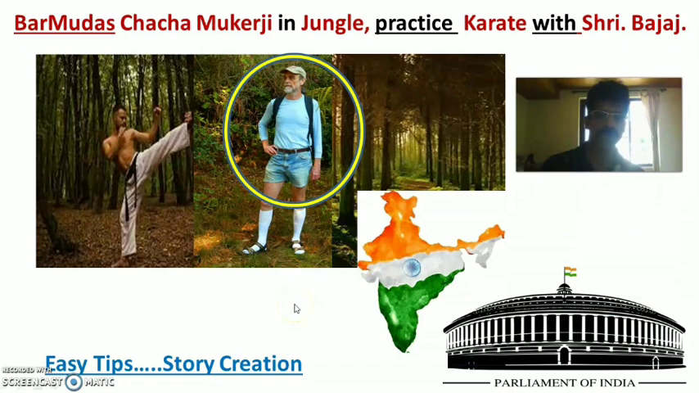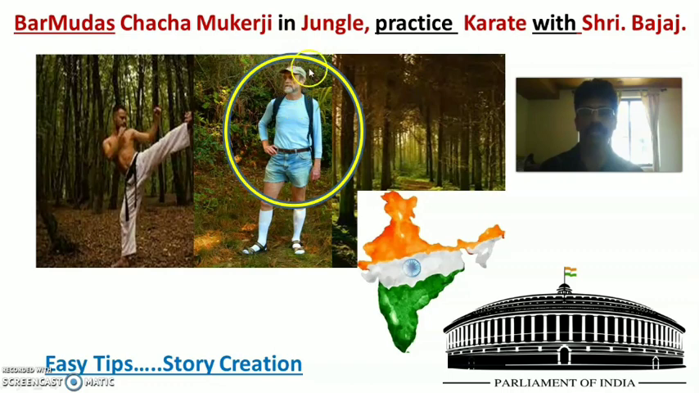So here we can use a mnemonic or easy tips as a story creation. It is only for exam purposes. We are creating a story, and with that story we are learning the recommendations of all those committees. The mnemonic we made is: Bermuda's Chacha Mukherjee in jungle practice karate with Sri Bajaj.